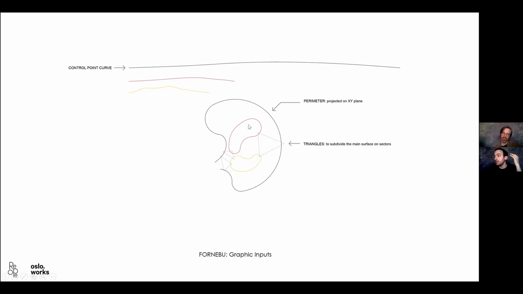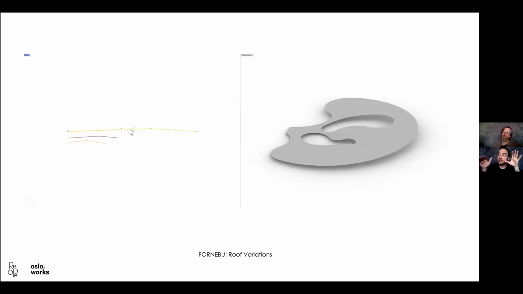And then I also need these quick triangulations that they didn't even need to do in a very difficult way. I mean, you just simply went there in Rhino, you drew the triangle and that's it, to help build the surface later, right? And the thing is, as you can see here, by modifying the control point curves in the top view, you could modify the shape on the right. But one thing you will notice is that when you modify one control point curve, you don't see a lot of differences in the surface.